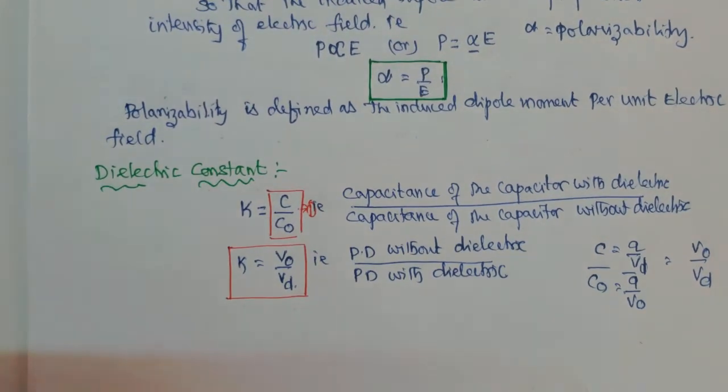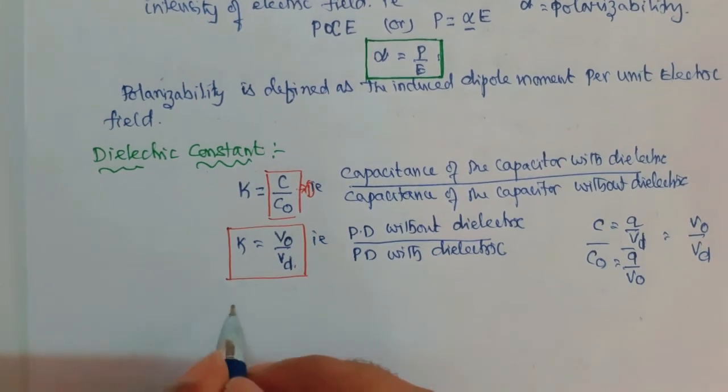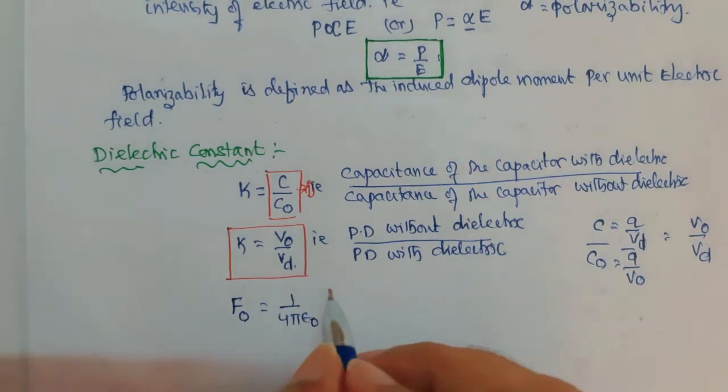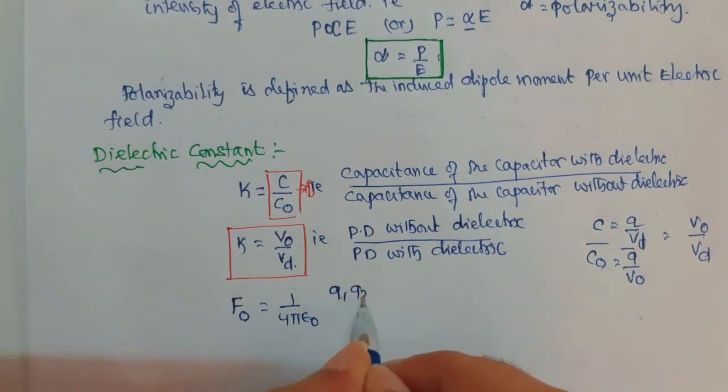And there is another one which you can write from Coulomb's law. From Coulomb's law, there is a force of attraction or repulsion between electric charges. Suppose the magnitudes of the charges are Q1 and Q2, separated by a distance r. Then F naught is equal to 1 by 4 pi epsilon naught, Q1 Q2 by r square, in free space.